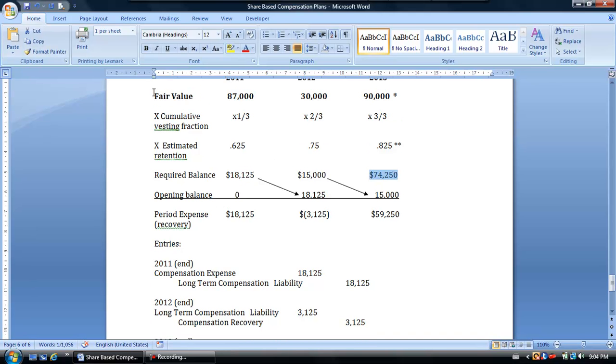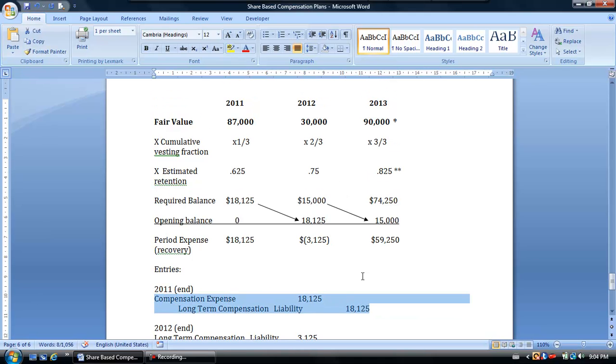How are we going to calculate that? Well, again, using the same method that we did in the equity-settled plan, we're going to take our fair value multiplied by the cumulative vesting fraction and multiply that product by the estimated retention to see that we need to have $18,125 in the long-term compensation liability and compensation expense account. Well, we don't have anything to open the period, so those are the amounts we're going to debit and credit these two accounts for in 2011.